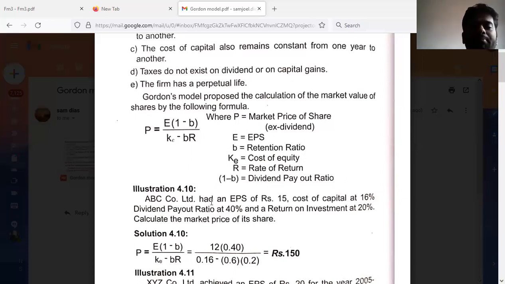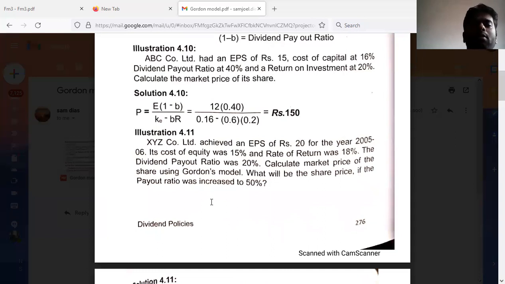Now let us consider one problem. The problem is like this: ABC Company Limited had an EPS of rupees 15, cost of capital at 16%, dividend payout ratio at 40%, and a return on investment at 20%. Calculate the market price of its shares. Now EPS is given, so the formula is E into 1 minus B divided by cost of equity minus B into R, where B is the retention ratio and R is the return on investment.